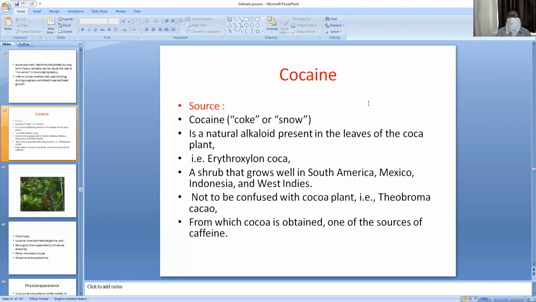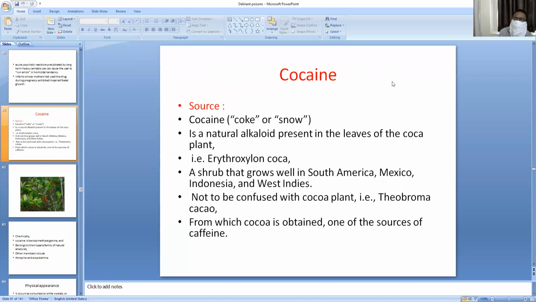Next important stimulant of CNS is cocaine. Cocaine is very, very important as a CNS stimulant. It is also known as coke or smoke. It is a natural alkaloid present in the leaves of the coca plant. Its scientific name is Erythroxylon coca. It is a shrub that grows well in South Africa, Mexico, Indonesia, and West Indies.